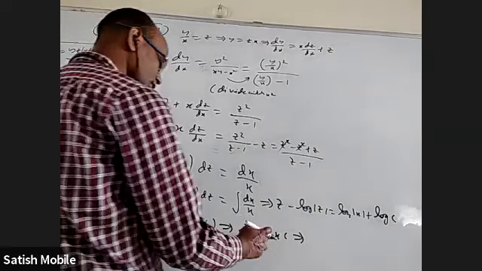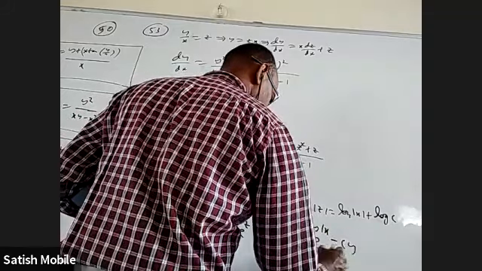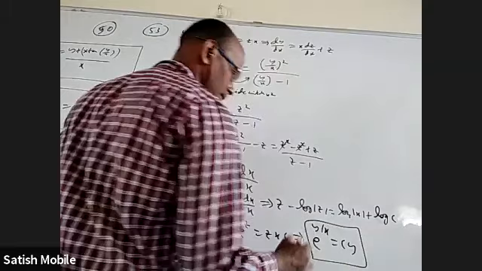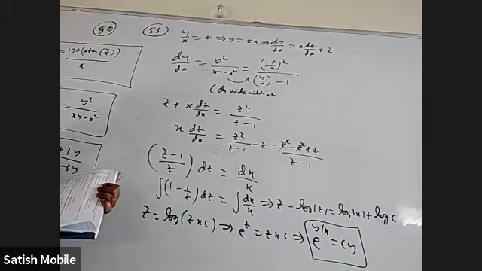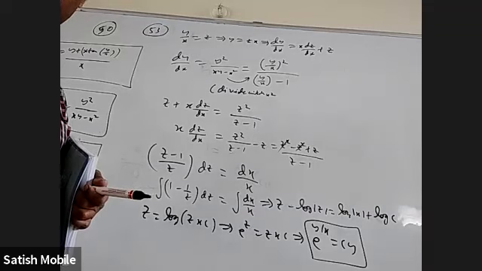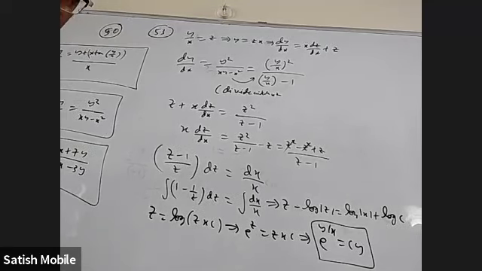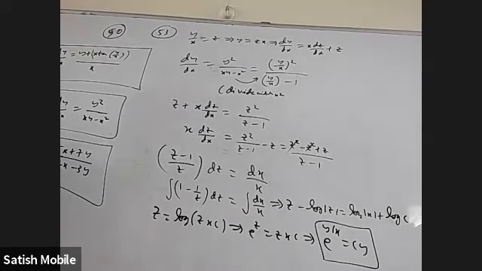Now when you put z as y by x, you will get e power y by x is equal to cy, or k, something. If you wanted to do this question, I can write here.